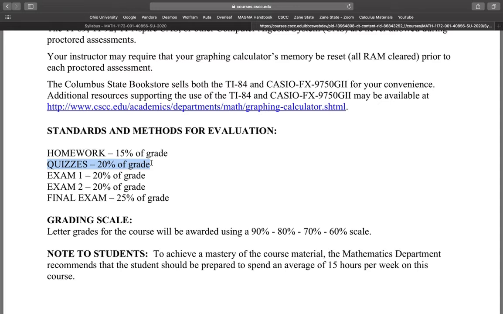We'll talk about those in a little bit, but those will be handwritten. You'll take a picture of it. You'll convert that picture to a PDF and submit it online, so that way I can see all of your work. Then we'll have 2 in-class exams. Those will be completed on WebAssign, but again, you'll take a picture of all your work, convert it to a PDF, and submit it on Blackboard. And then you'll have a final exam that'll be done the same way. All right, so this is the way the course is set up.